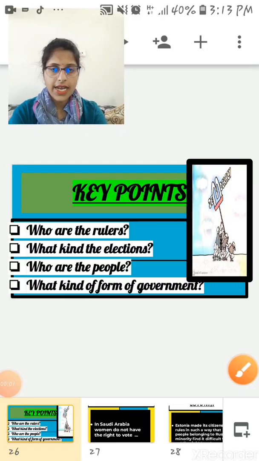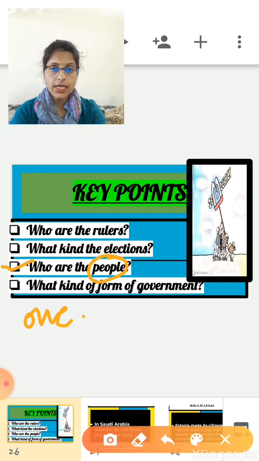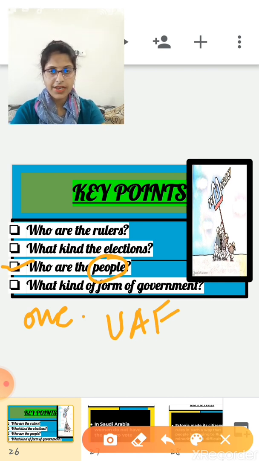Okay, now let's understand the next key point. Who are the people? In a democratic country, every citizen, every person must have a vote, and each vote must have the same value. That means in a democratic country we follow the universal adult franchise concept, and this concept has been adopted all over the world. But this principle is not being followed in some countries. There are many instances of denial of the right to vote. There are many countries that have not accepted universal adult franchise.